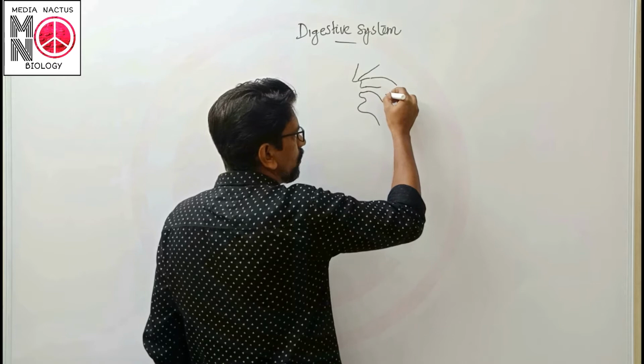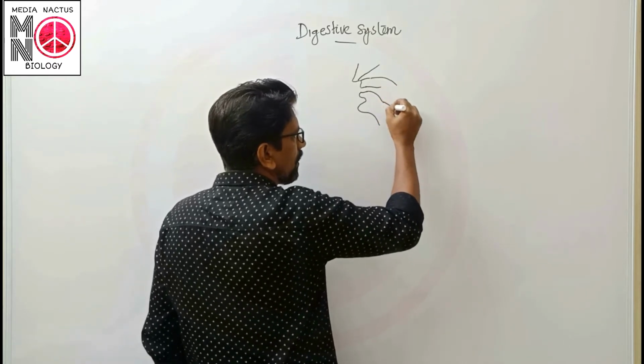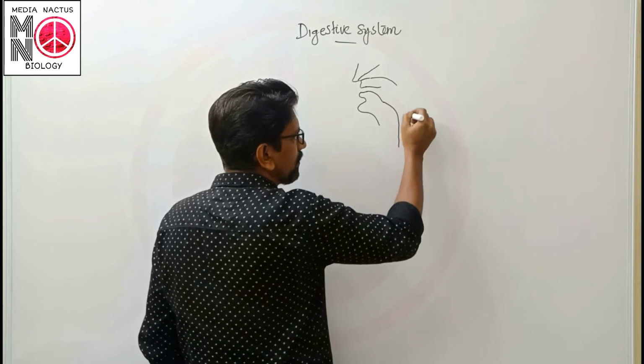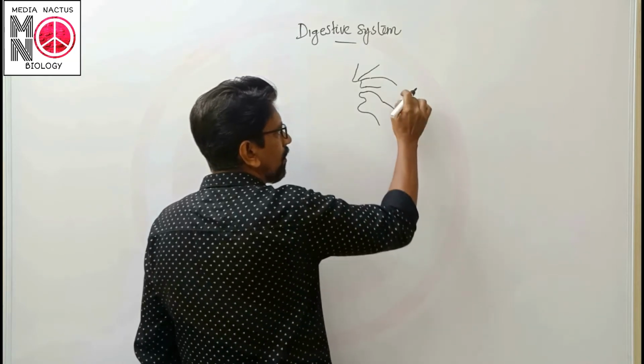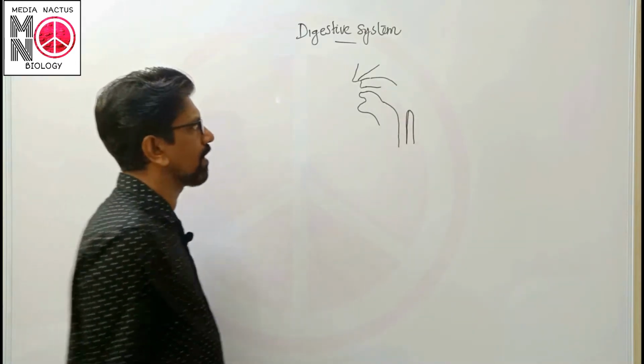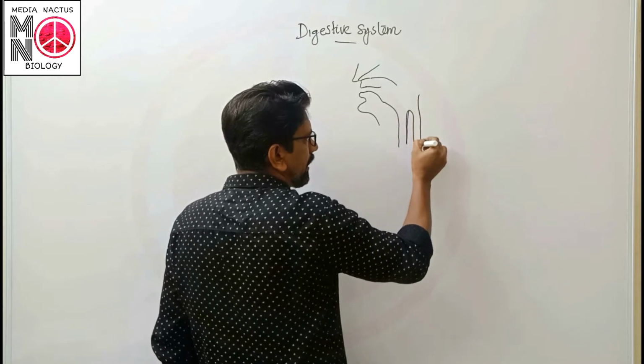And the tube from the mouth, which is known as the esophagus, is found to share the common passage region. So this may be considered as that region.